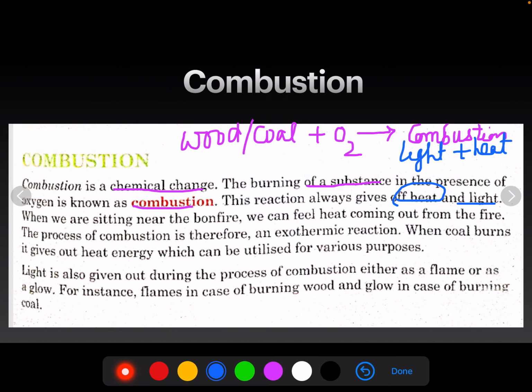So what is combustion? Burning of any substance in the presence of oxygen is called combustion, and combustion reactions basically release a lot of heat and light, and that is the reason why they are called exothermic reactions. So your combustion reactions are exothermic reactions, like burning of coal, burning of wood, burning of petrol, burning of diesel, burning of LPG. These are all your combustion reactions.